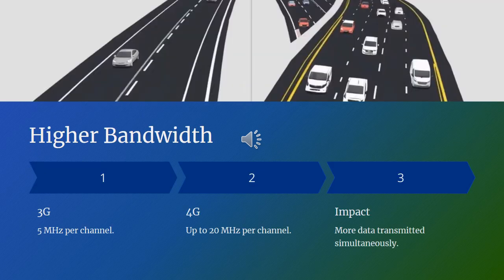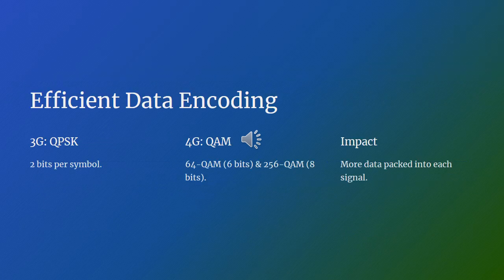Higher bandwidth. Another major advantage of 4G was its ability to utilize wider bandwidths. In 3G networks, each channel was limited to 5 MHz, restricting the amount of data that could be transmitted at any given time. 4G expanded this to 20 MHz per channel, allowing more data to be transmitted simultaneously. This increase in bandwidth directly contributed to higher speeds and improved network performance, especially in areas with a high density of users.